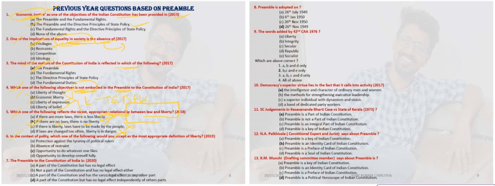The sixth question: in the context of polity, which of the following would you accept as the most appropriate definition of liberty? In the context of polity, what is the definition of liberty? Let's see one by one. The protection against the tyranny of political rule. This is not correct. Absence of restraint, not correct. Opportunity to do whatever one likes. Liberty is given to individuals, so it means providing individuals the opportunity to do whatever they like. The people who want to do something, we have to give them freedom and opportunities. This is the best option for this question.